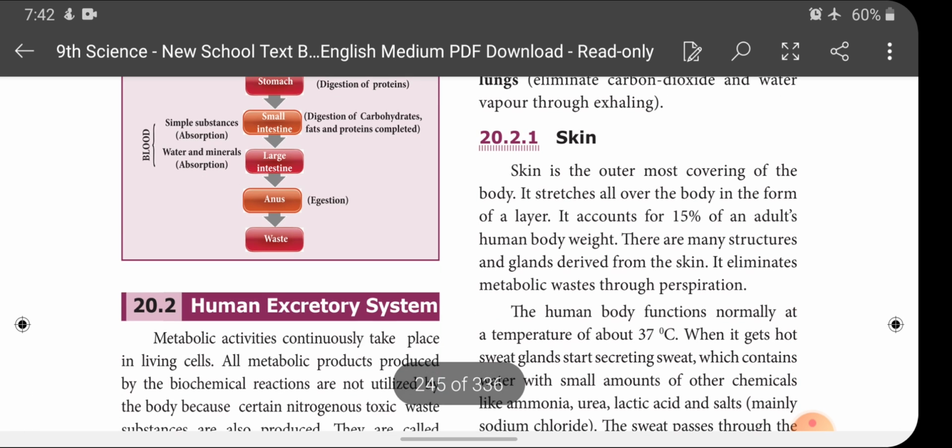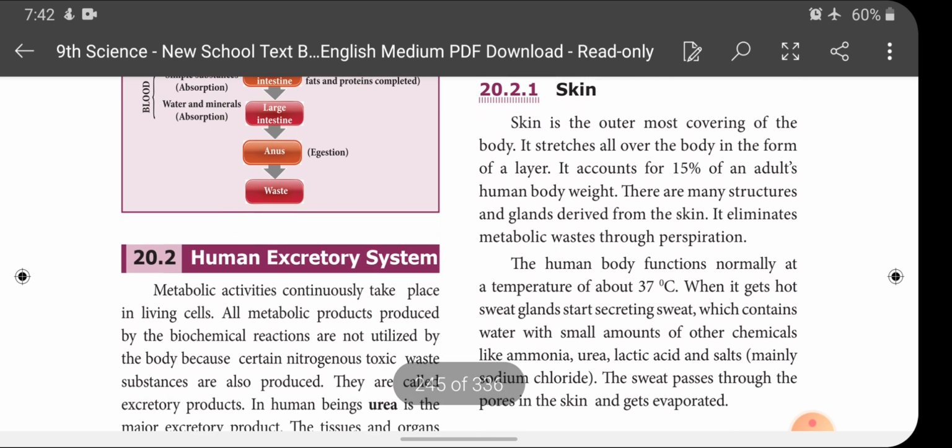Let's see about the skin in detail. Skin is the outermost covering of the body. It stretches all over the body in the form of a layer. It accounts for 15% of an adult human body weight. There are many structures and glands derived from the skin, such as mammary glands and sweat glands.